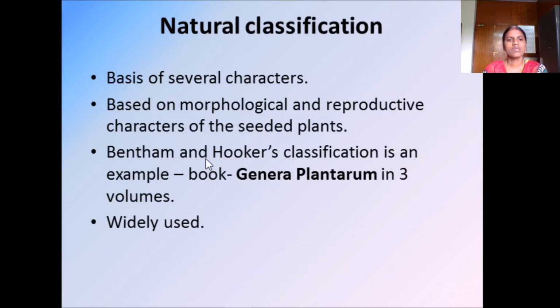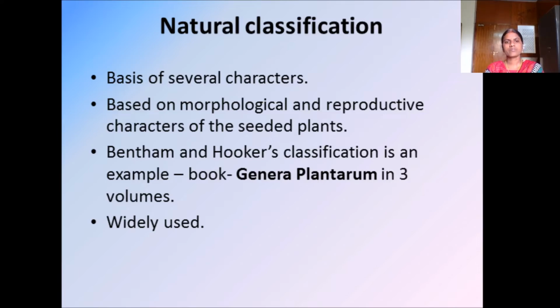Bentham and Hooker classification is an example. They had written a book, Genera Plantarum, in 3 volumes. In that they had specified the seeded plants classification, and this system was widely used.